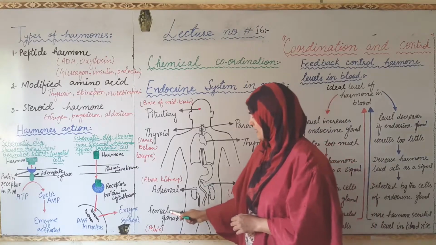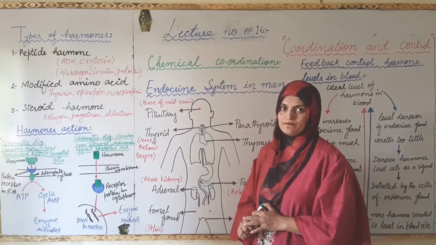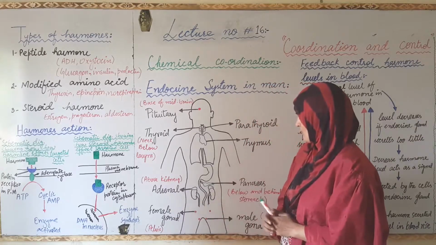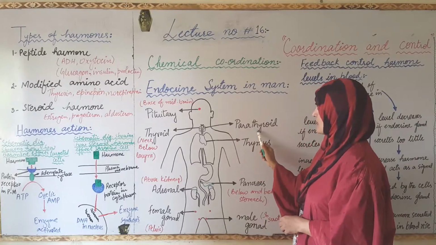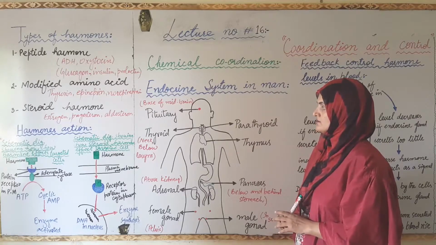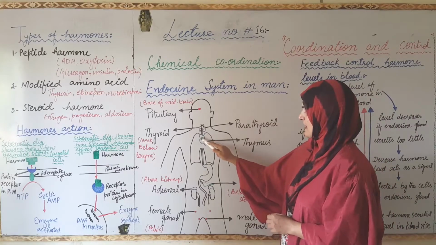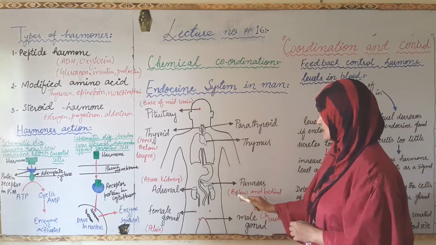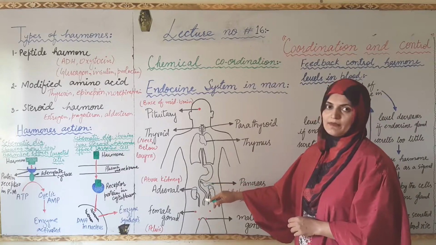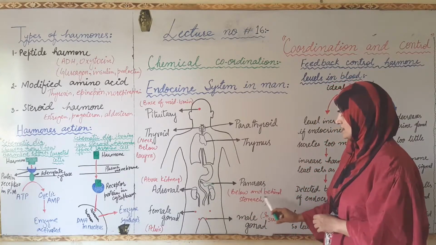Female gonad is present gland, and thymus is present in between the lungs, on the sternum, and pancreas is present in the alimentary canal, which is present below and behind the stomach.